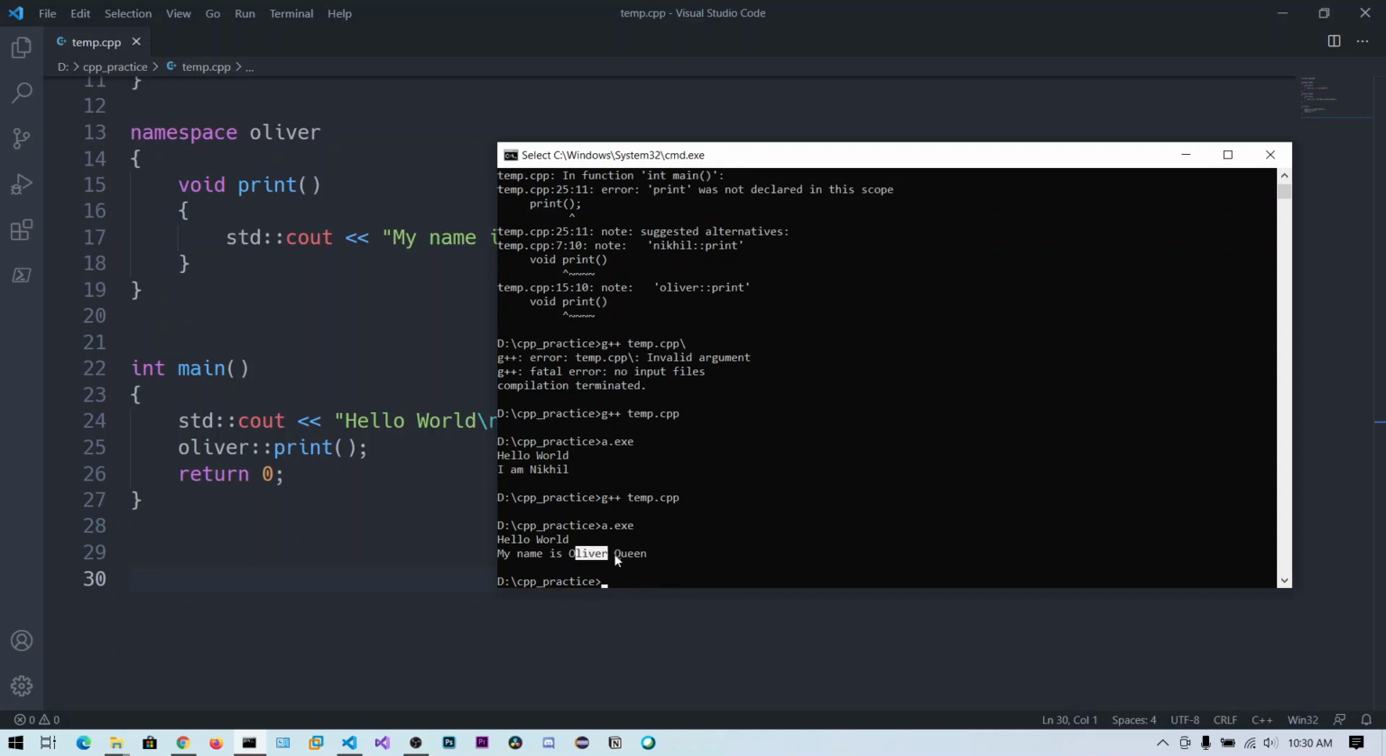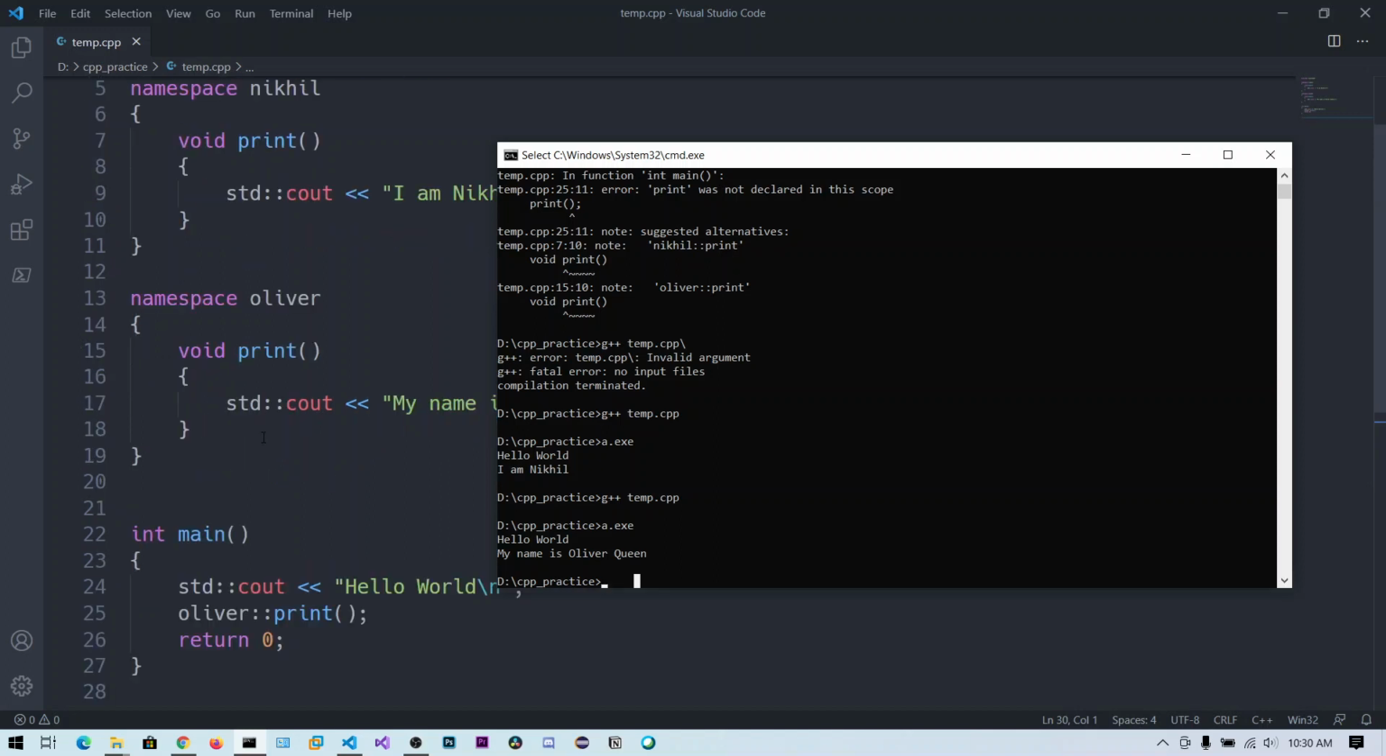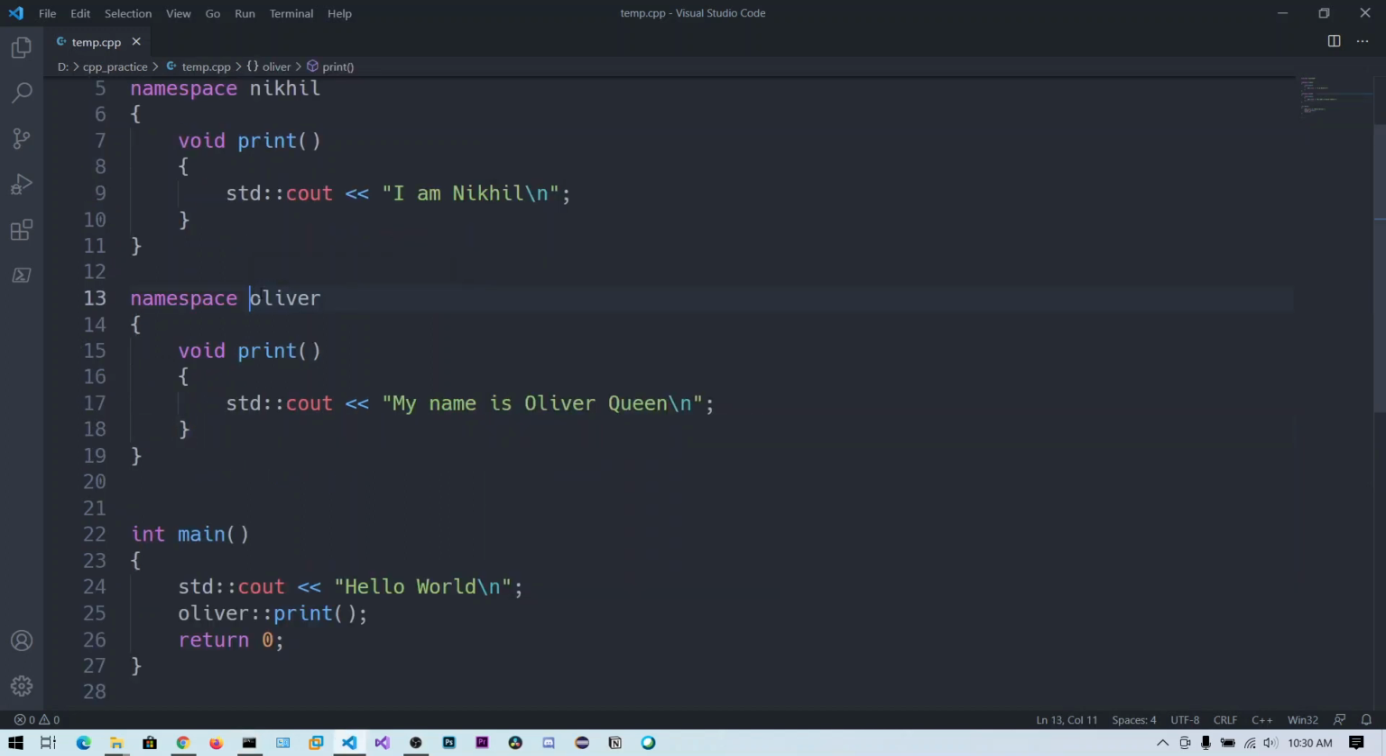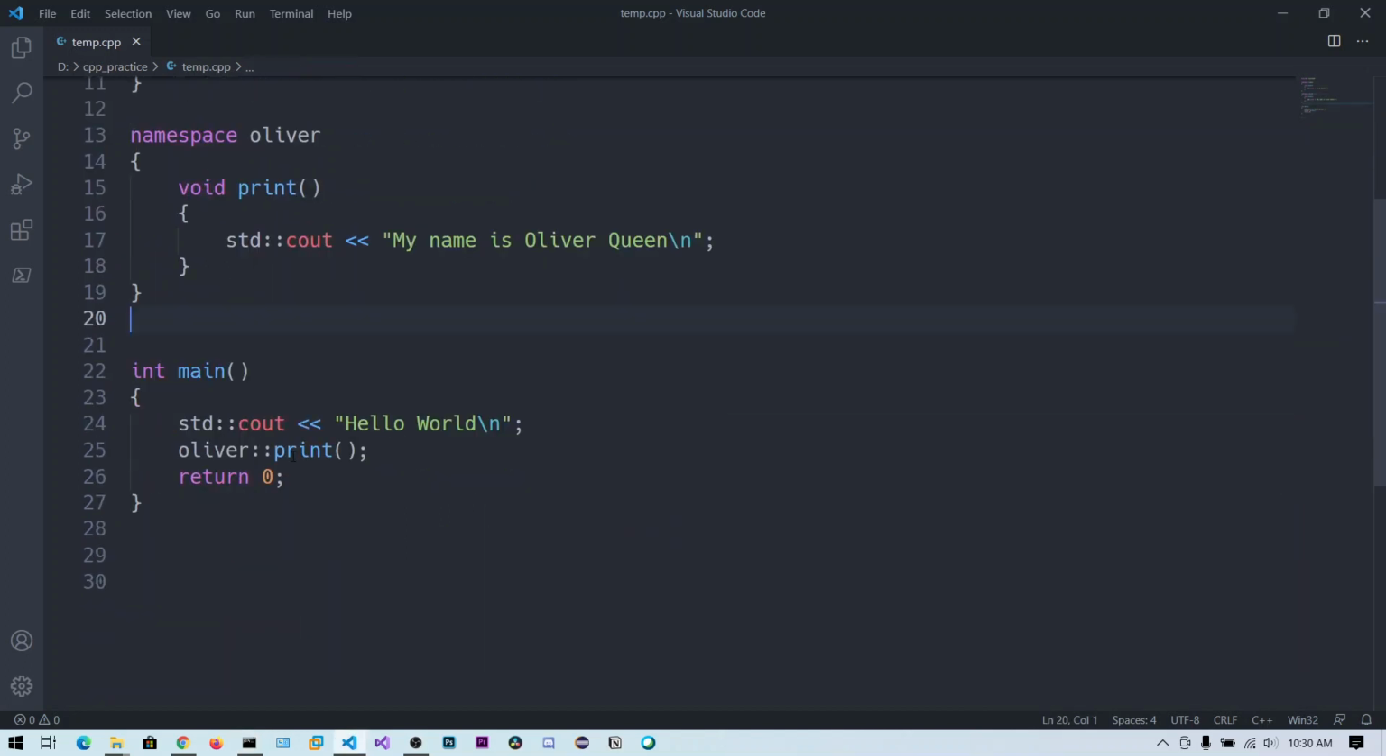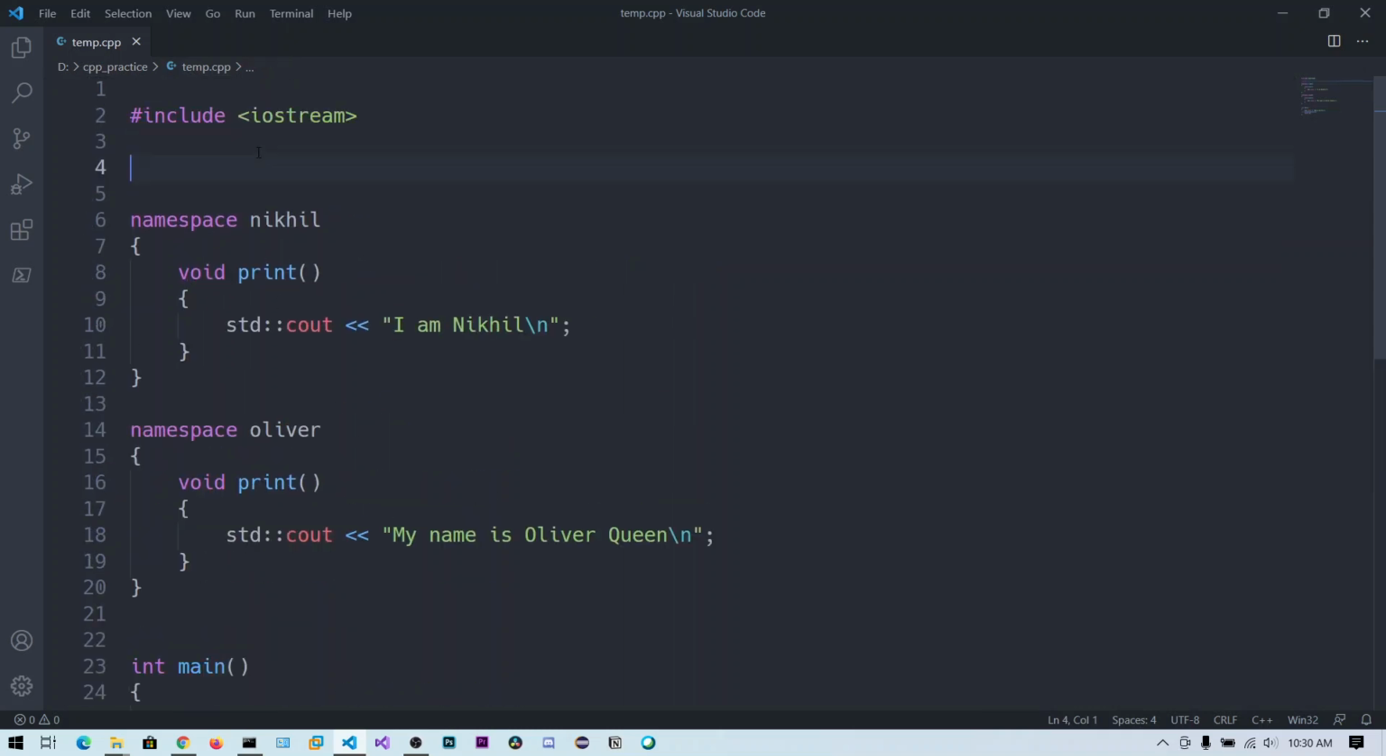So you can see my name is Oliver Queen. So that is the print function output from the Oliver namespace. You can say that I am so tired of putting this namespace every time. So what you can do is you can include using namespace Oliver.